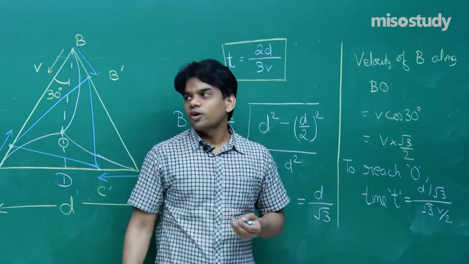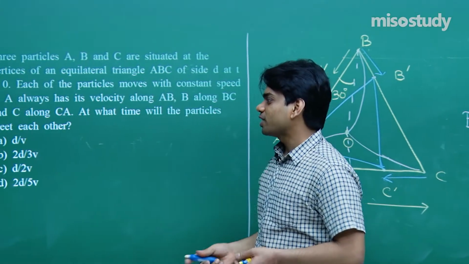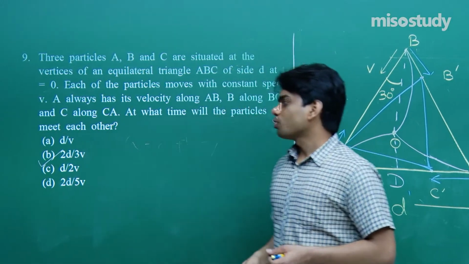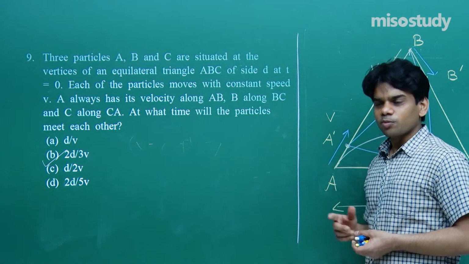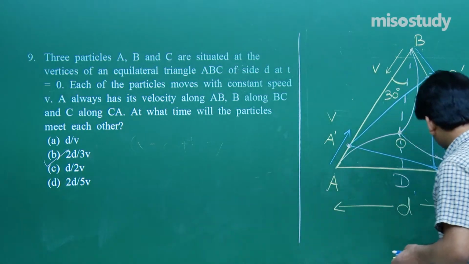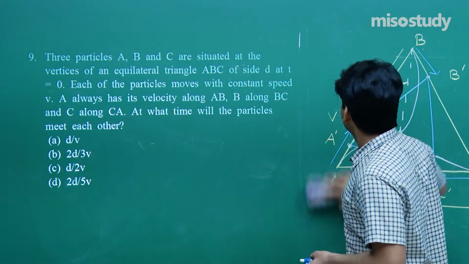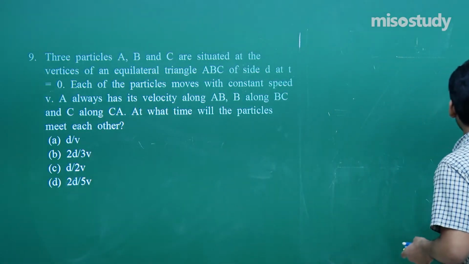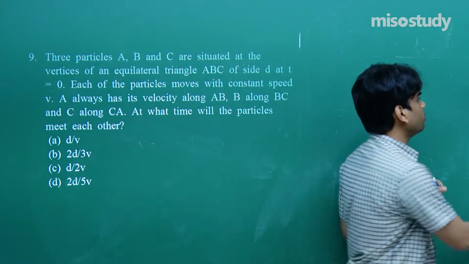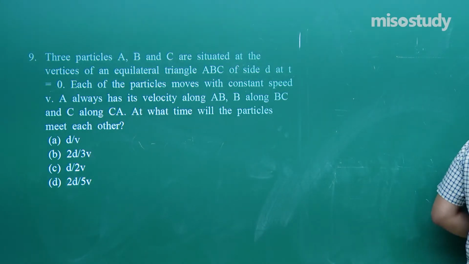Looking at the options, option B matches the right answer. So the right answer will be option B, 2D by 3V. I hope that you have got how to solve this question. Let's approach the next question of the class, that is question number 10, and prior to that, let me just wipe the board and make it ready for the next one.